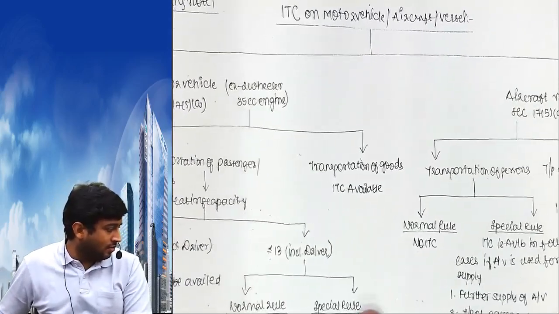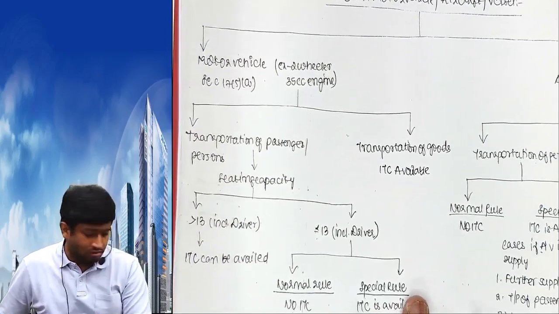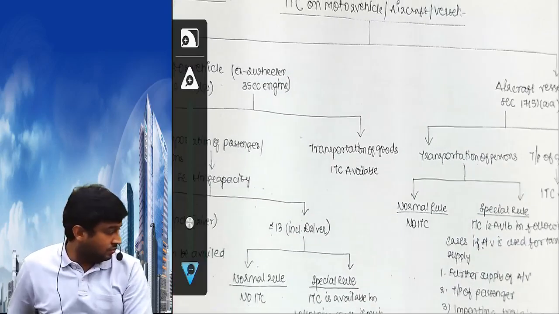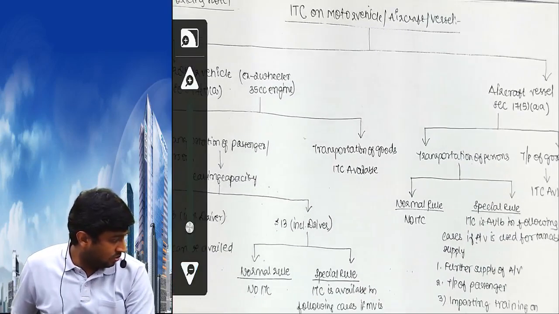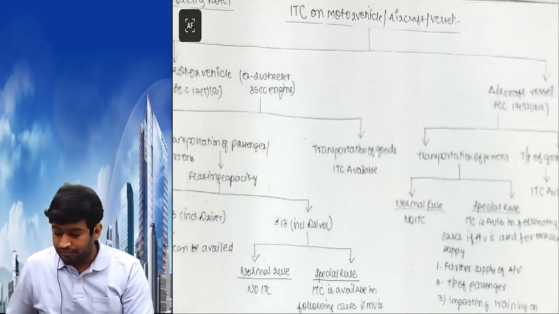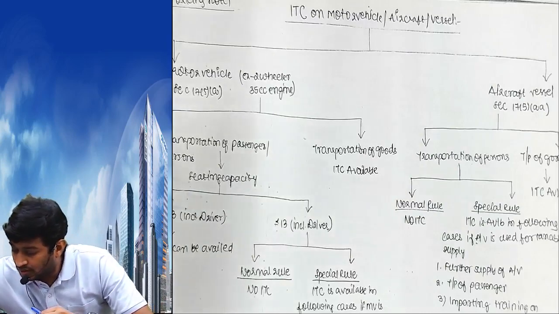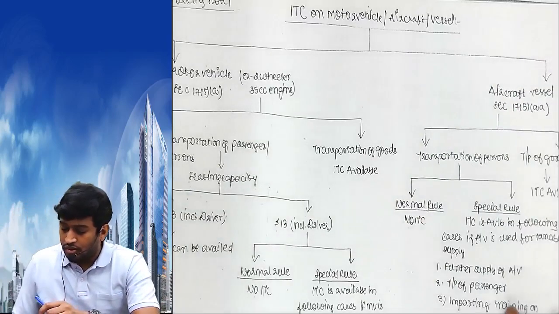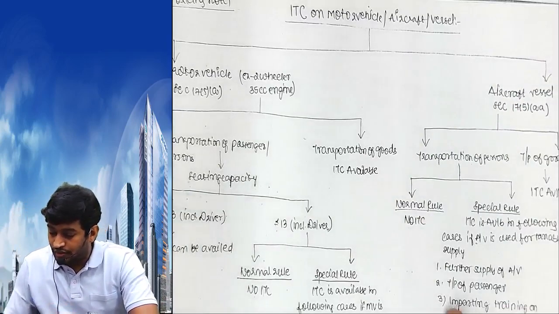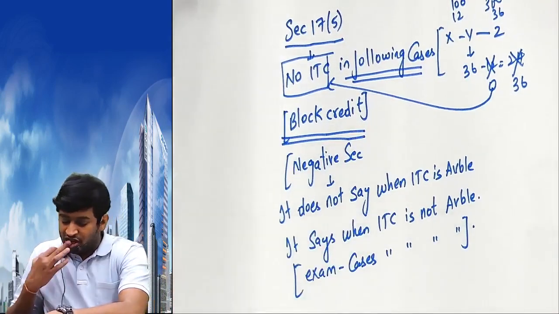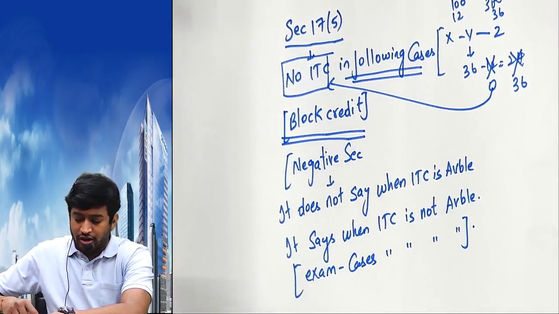Working note number 1. Be careful. It's better I give the notes for this work. Input tax credit on motor vehicle, because that's a very big tree. So please copy the way I'm giving you.